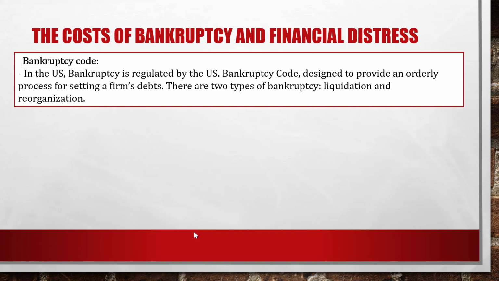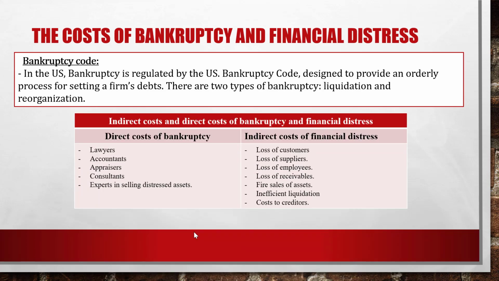First, the bankruptcy code. In the U.S., bankruptcy is regulated by the U.S. Bankruptcy Code, designed to provide an orderly process for settling a firm's debts. There are two types of bankruptcy: liquidation and reorganization. In this class, we're not going to focus on the two, but I just want to introduce that there are two types: liquidation and reorganization. So what is the cost of bankruptcy and financial distress?